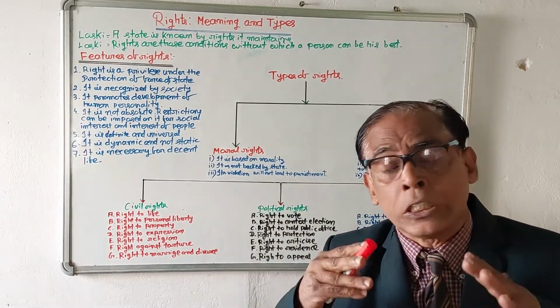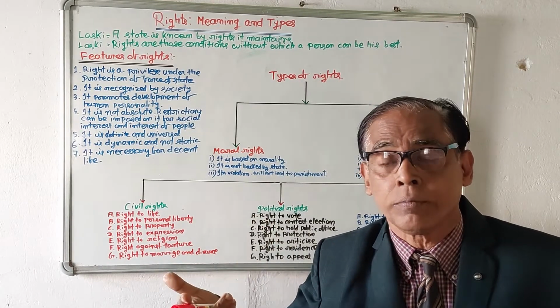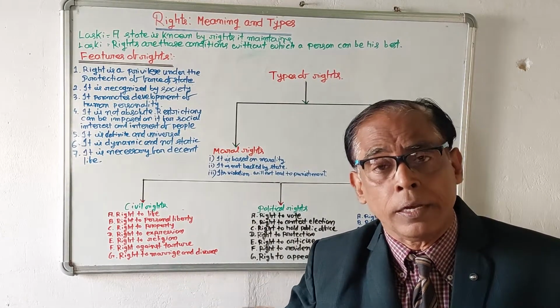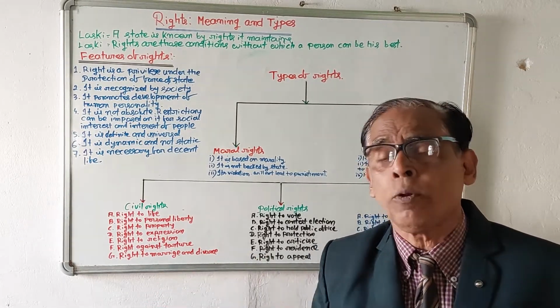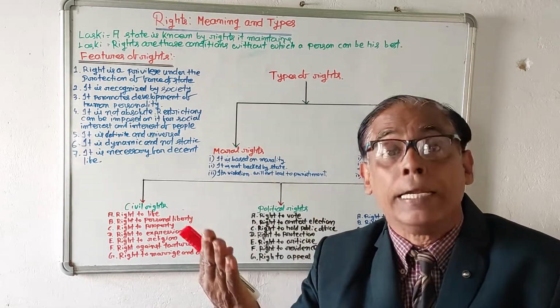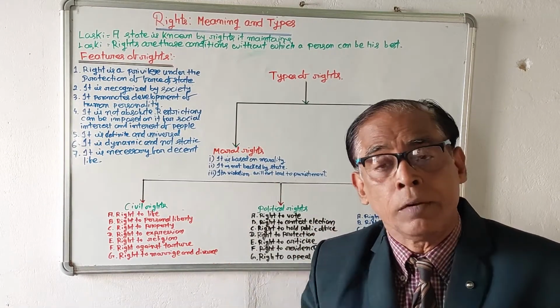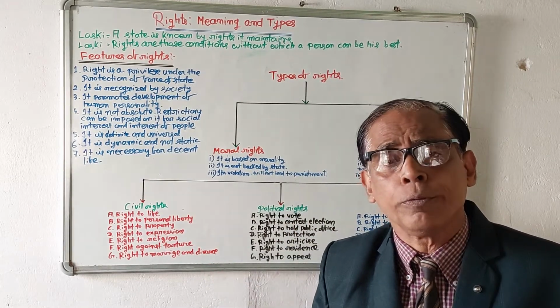Number 2, it is not protected by the state. It is optional in nature, and its violation will not lead to punishment. For example, respect to elders. It is a moral right. If you do not give respect to elders, no punishment will be given to you.